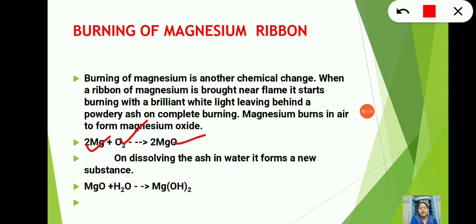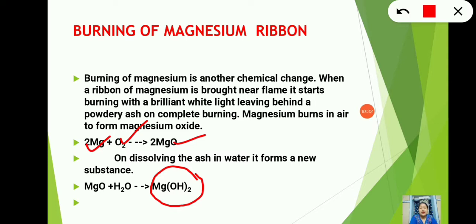Now on dissolving the ash, so this magnesium oxide is nothing but the ash. This ash, on being dissolved in water, forms a new substance. The new substance is nothing but magnesium hydroxide. This magnesium hydroxide is again tested with litmus papers, to show the physical and chemical properties.